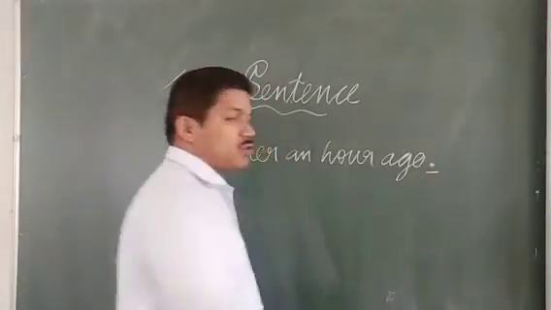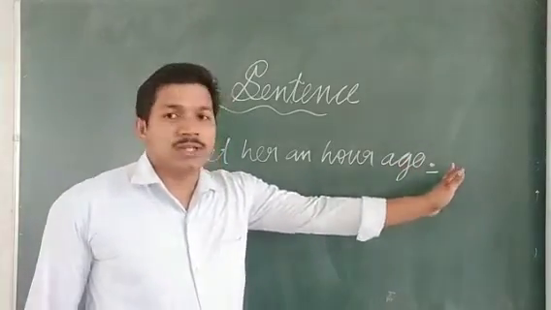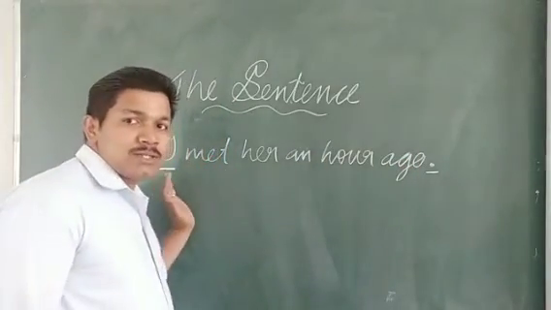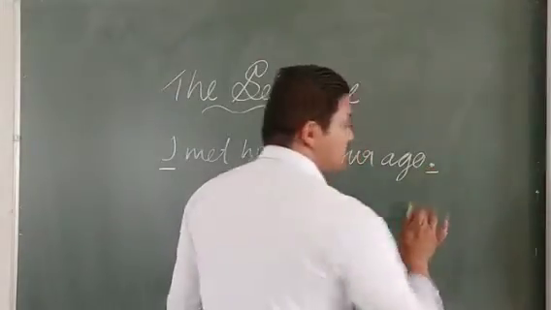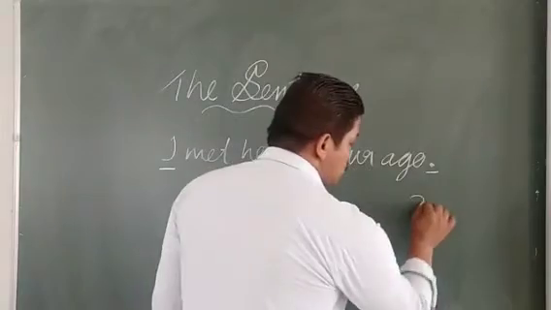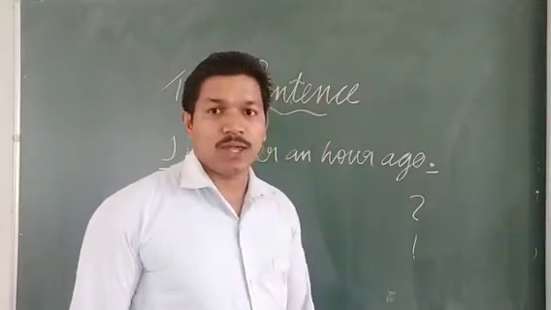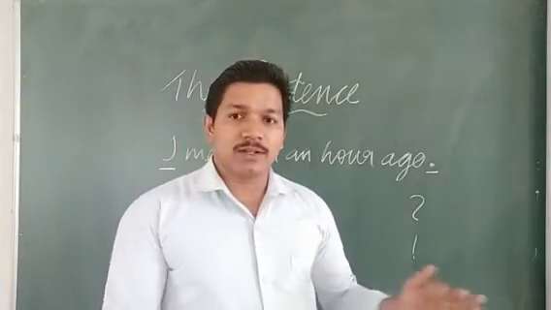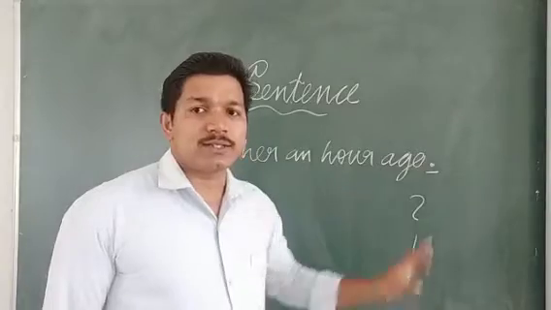Okay, so this is not the only thing that we are using in the beginning. Anyhow, we are using starting with the capital letter and ending sometimes with a full stop, sometimes we may use a question mark, or sometimes we use an exclamation mark. There are different types of symbols that we are using, but normally almost all the sentences that we are using end with a full stop.